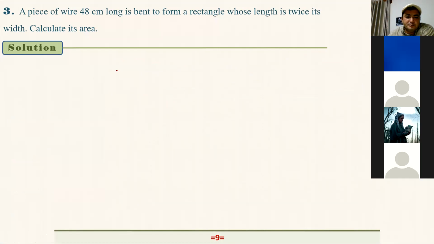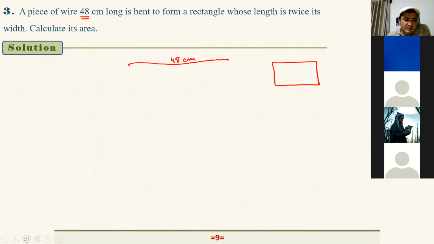We are talking about a piece of wire. Let's say that's our piece of wire. It doesn't have to be straight, right? And we just flatten and straighten this, and after that we form a rectangle. Let's say that is our rectangle using this wire. And what is the length of this piece of wire? It says 48 centimeters.